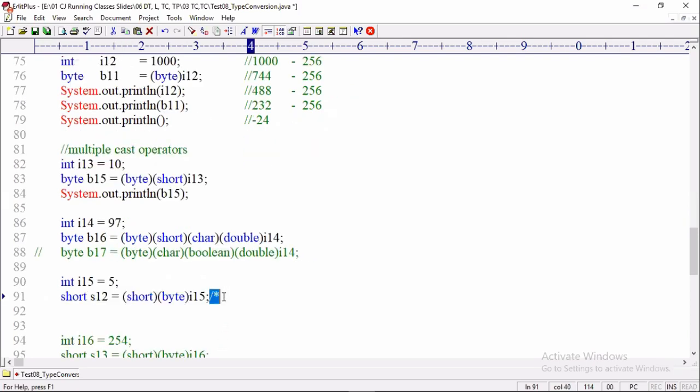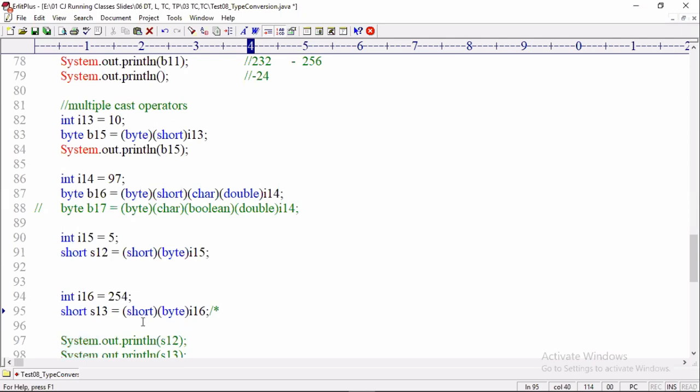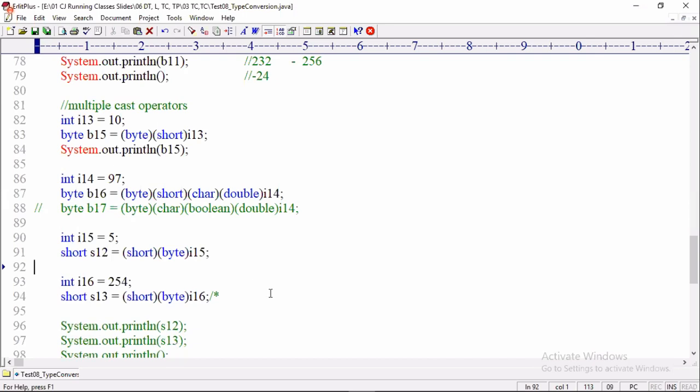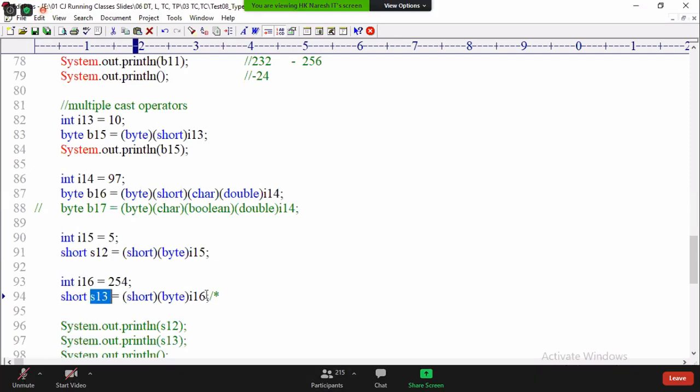Here I am writing one statement. You people think and tell me what is the value of s13? Fast answer. What is the value of s13? Any compatibility issues? No. Compiled successfully. The coming value from i16 is 254. Is 254 in the range of byte? No.